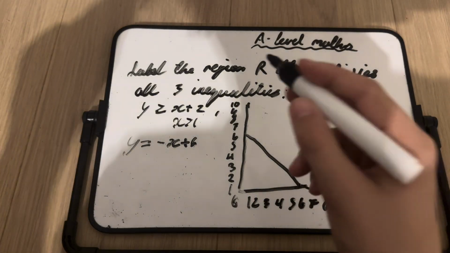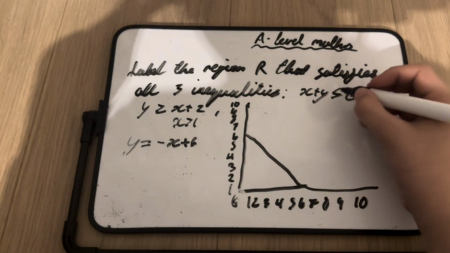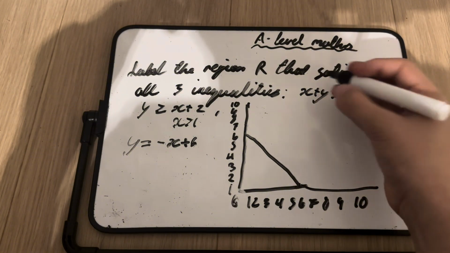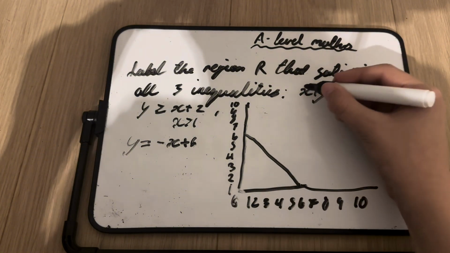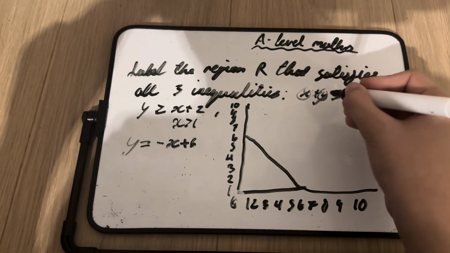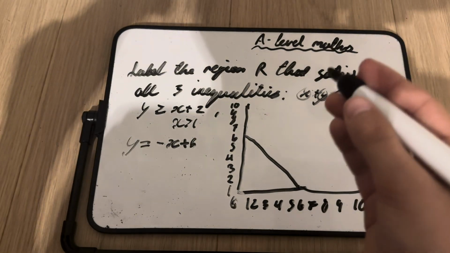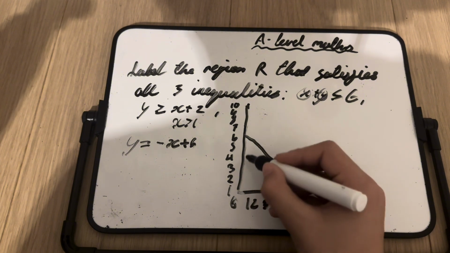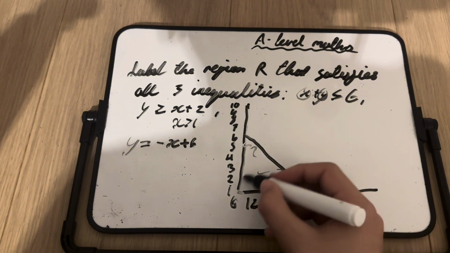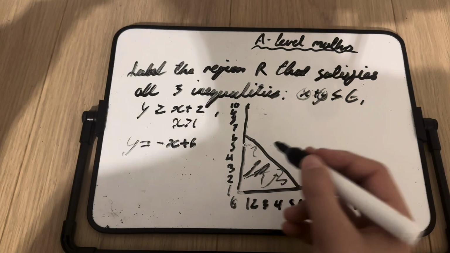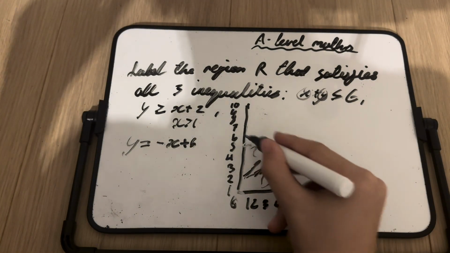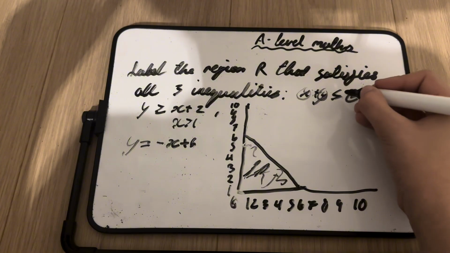So that's what we get. And since it's equal to or less than 6, we can just test the origin 0, 0. So 0 plus 0 is equal to or less than 6. Yes, it is less than, since 0, 0 is here. So now we know that this is the shaded region. Just shade this slightly so I can put R. We have to label this R. And don't forget that this has to be a solid line since it's equal to or less than 6.